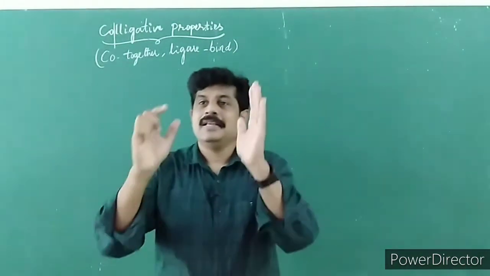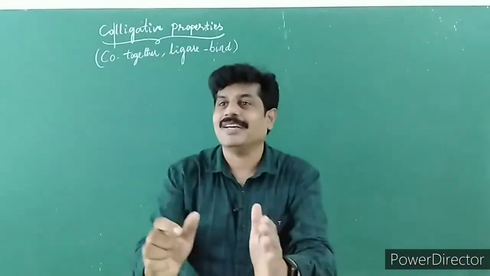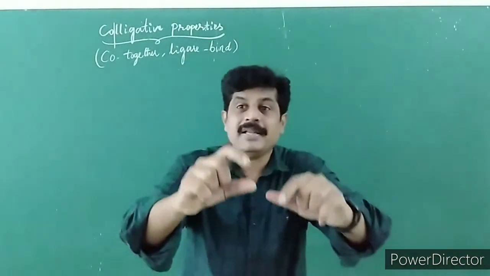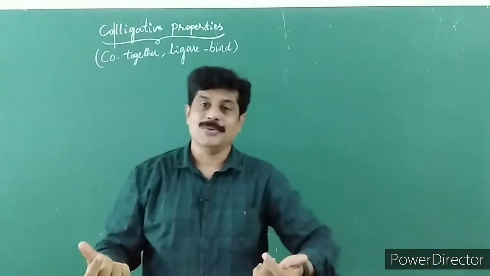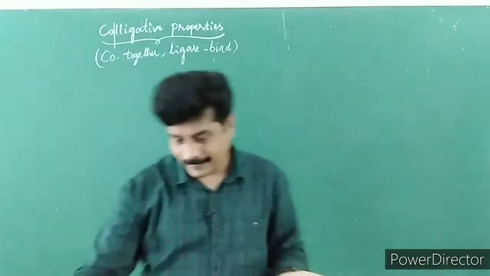That is, the properties of a solution which depend only on the number of solute particles but are independent of the nature of the solute are nothing but colligative properties.